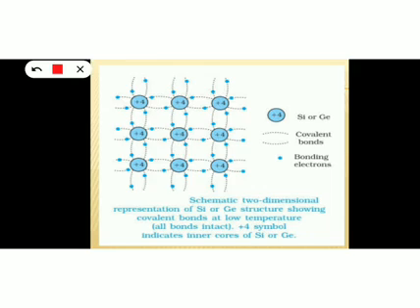When the bond breaks, what happens? Suppose this bond breaks. So when this bond breaks, this electron will become free. So it is free to move through the crystal lattice, and it will move and it will conduct the current. At the same time, a problem is created. When the electron moves from this position, a vacancy is created here, and this vacancy is known as hole. Hole is the vacancy created by the electron.